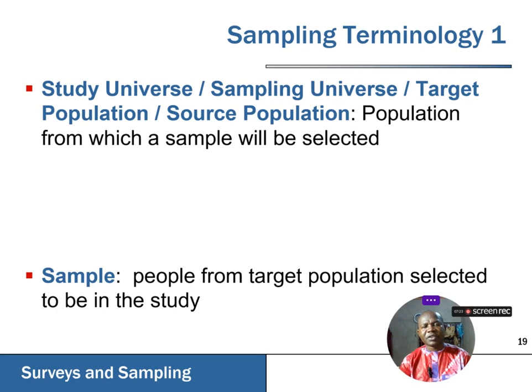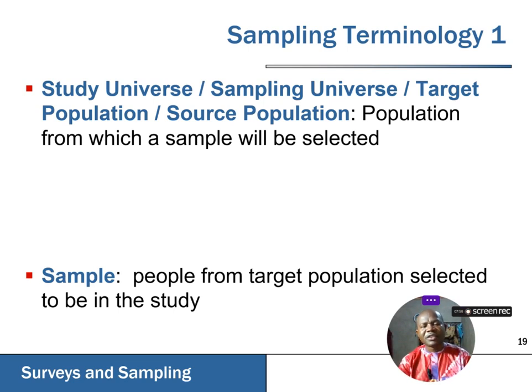The entire population itself is the big population. But of course, we are not interested in everybody in the entire nation. We are interested in pregnant women. So it means that every pregnant woman in the nation is our target population. So that is what we describe as the study universe, the sampling universe, the target population, or our source population. And that is the population from which we want to actually pick our sample.